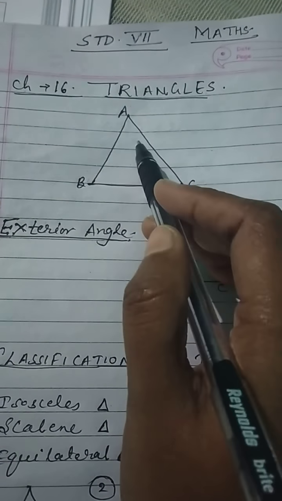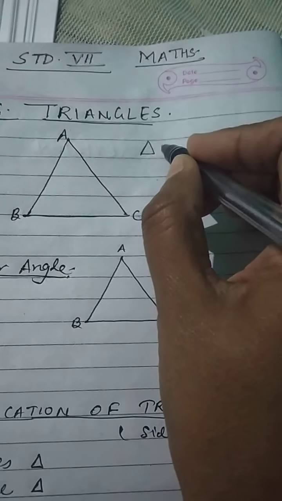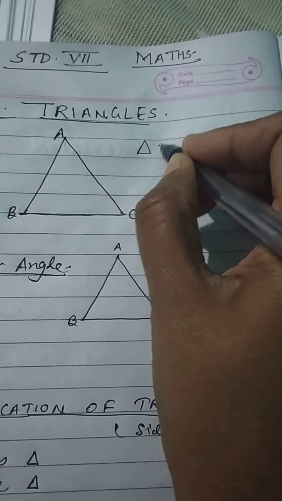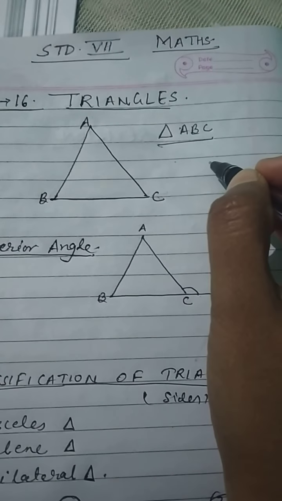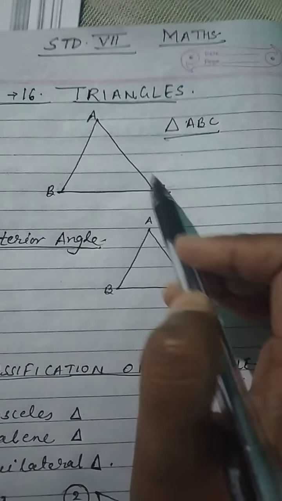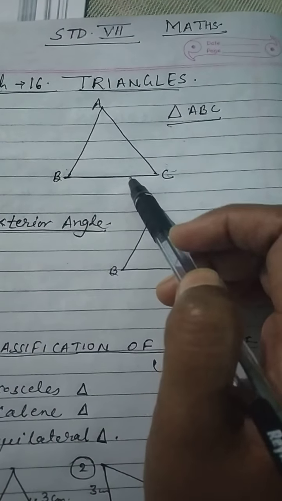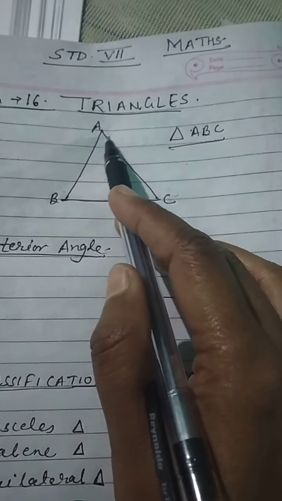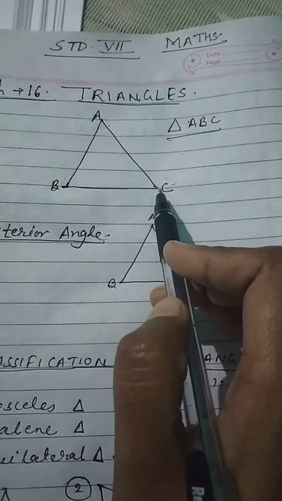This is the triangular region. And how do we write this triangle ABC? Symbolically, triangle ABC, like this. So there are three sides in a triangle: side AB, side AC and side BC. And there are three vertices also: vertex A, B and C.